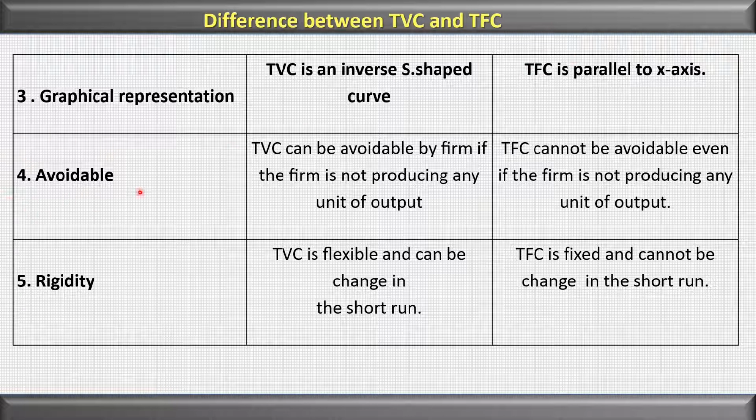Next point of difference is avoidability. Total variable cost can be avoided, whereas total fixed cost cannot be avoided. Next is rigidity. Total variable cost is flexible, whereas total fixed cost is fixed. It cannot be changed in the short run.